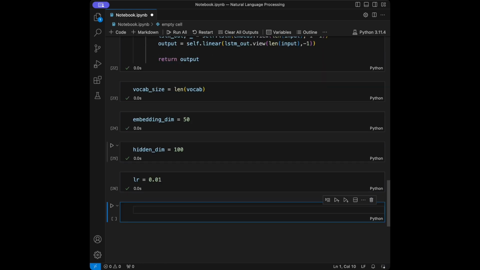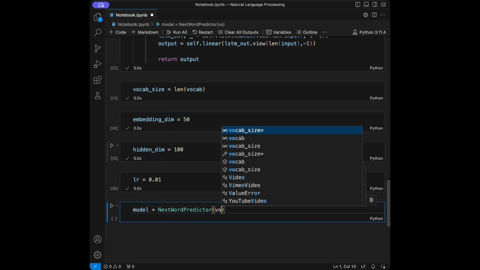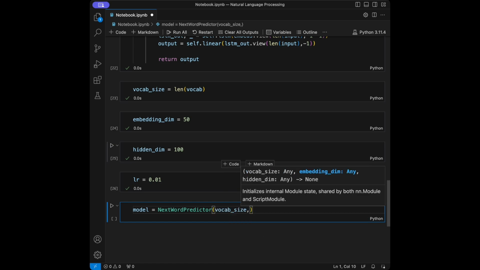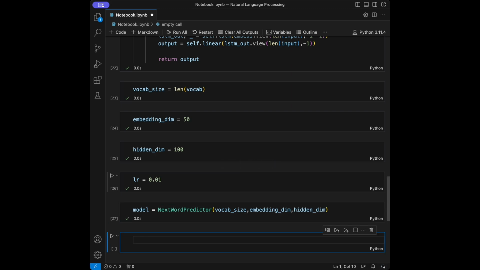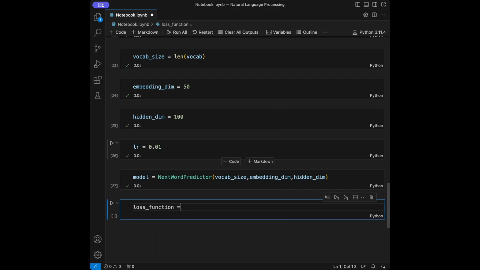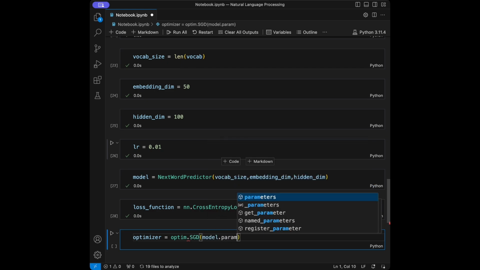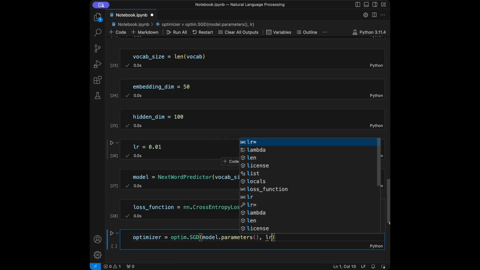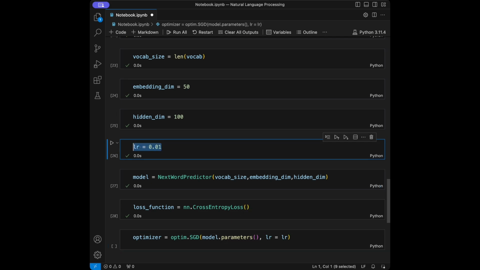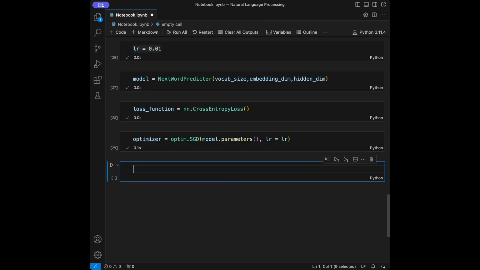So after that, what I'm going to do is I'm going to say model is going to be NextWordPredictor, vocab size, and we will give embedding dimension and hidden dimension like this. And after that, we are going to say loss function is going to be nn.CrossEntropyLoss, and optimizer is going to be optim.SGD, model.parameters inside of it, and we are going to set the learning rate as LR that we just defined in here. So after running that too, we are ready to train our model.